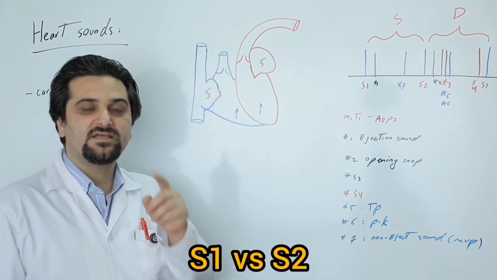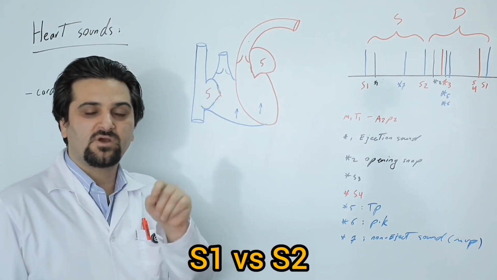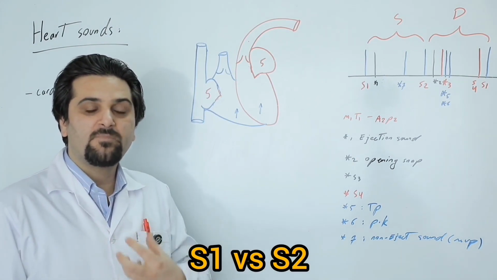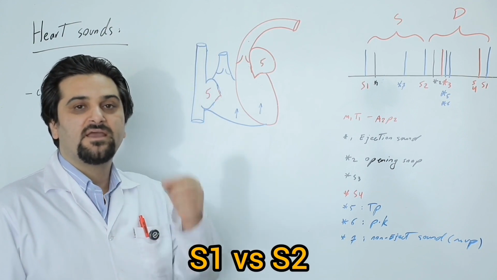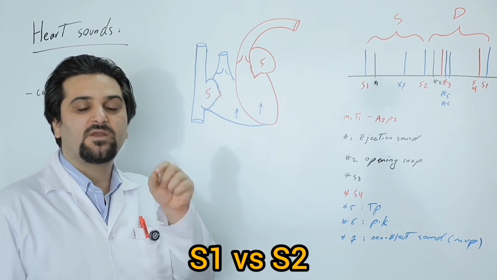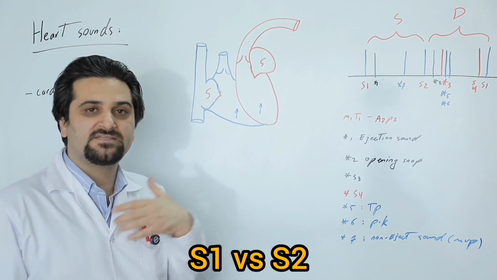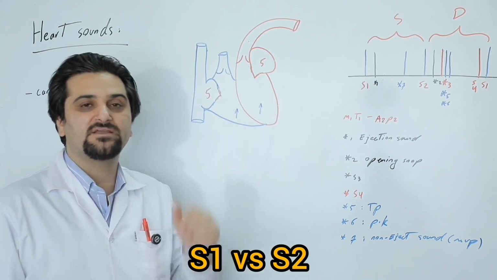The next point is that the first heart sound, or S1, is better heard at the apex because it is caused by the closure of the mitral and tricuspid valves, and it is a stronger sound. Whereas S2 is heard louder than S1 at the base of the heart, that is, in the second intercostal space on the right and left sides.